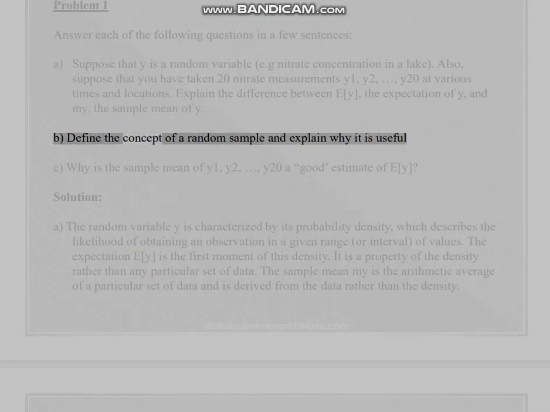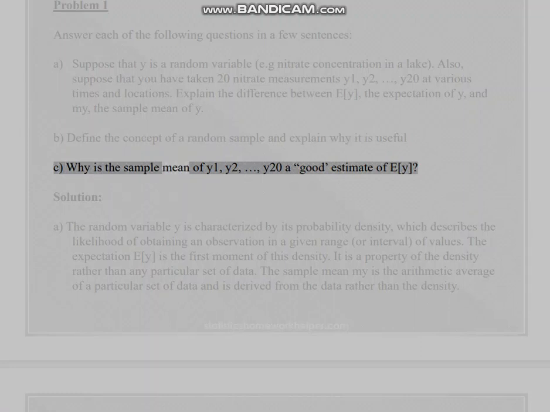B. Define the concept of a random sample and explain why it is useful. C. Why is the sample mean of Y1, Y2, ..., Y20 a good estimate of E[Y]?